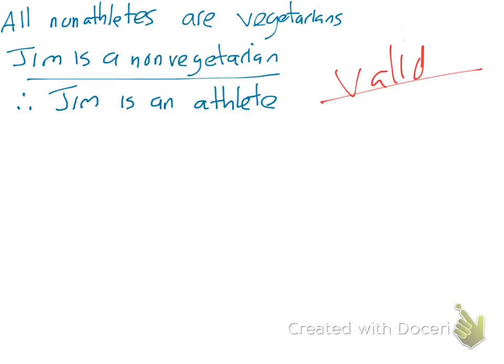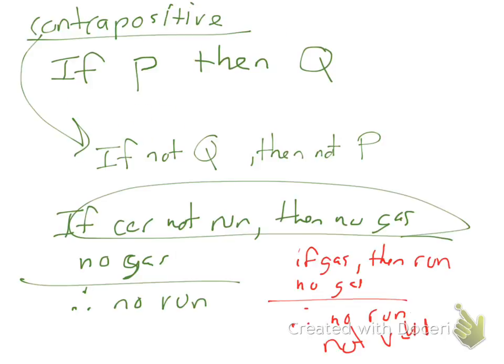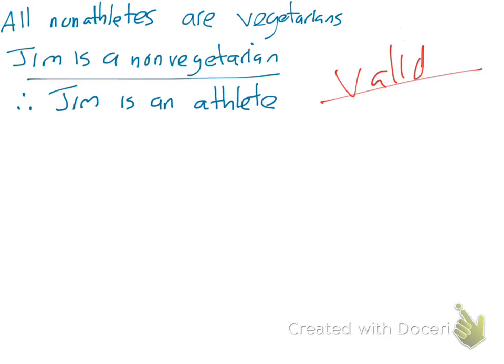All non-athletes are vegetarian. Jim is a non-vegetarian. Guys, I'm going to go back here. Hey. Stop, go back. It says all non-athletes. Guys, if this is true, that means this is also true, right? Yep. This is the contrapositive. This question is not very easily answered for the fact that it's not putting Jim into the group that has the characteristic of being a vegetarian. But it puts him into the other side of things, of not being the vegetarian.